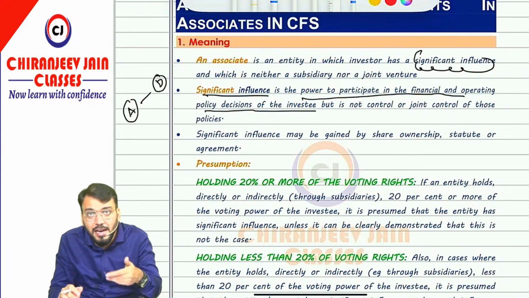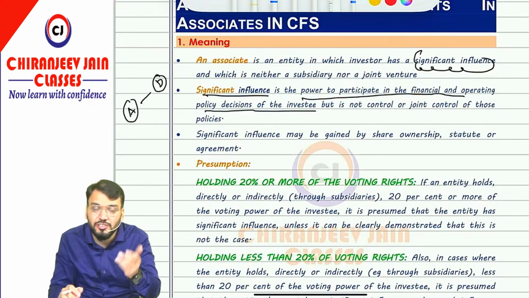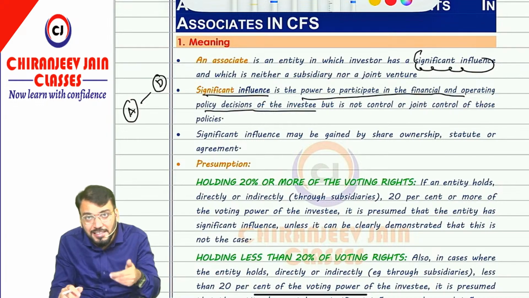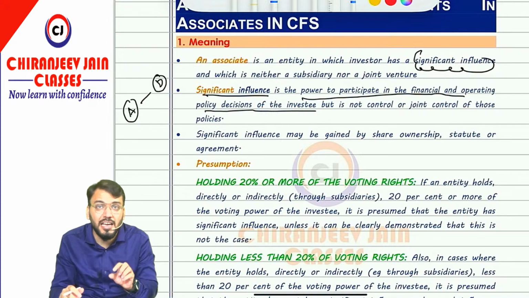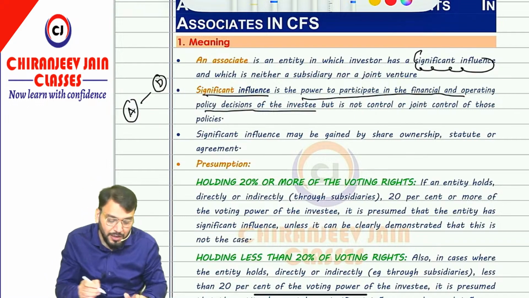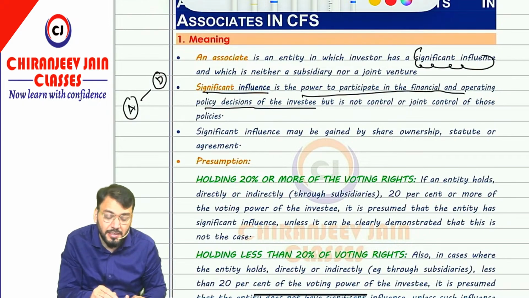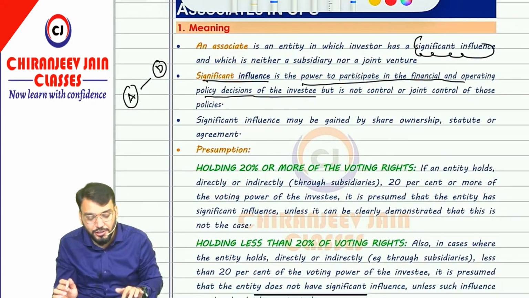Parent company ultimately decides about the investee, but an investor who can participate in the financial and operating policy decision making, then the other entity is known as associate. Understood what I am saying? So A Limited must have power to participate in the financial and operating policy decisions of B Limited, then we call it A Limited can exercise significant influence over B Limited. Therefore A Limited in this example will be investor and B Limited will become associate of A Limited. Got this point? Yes sir.